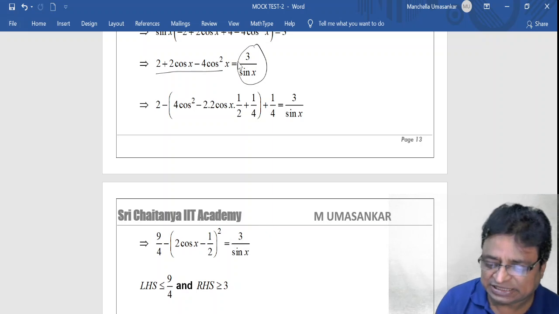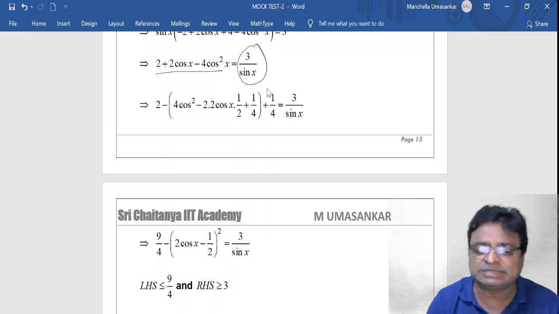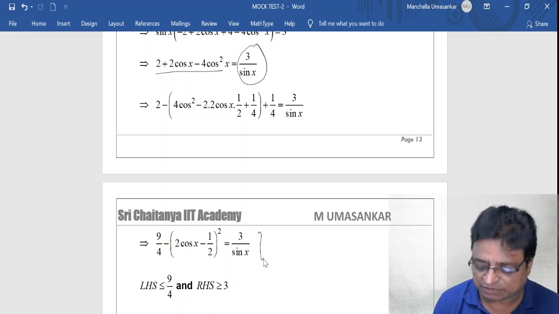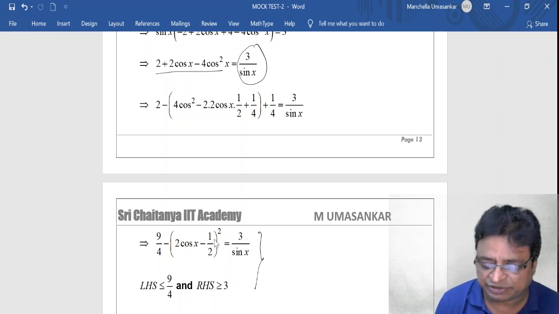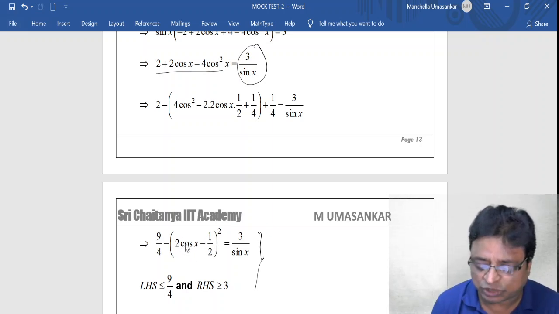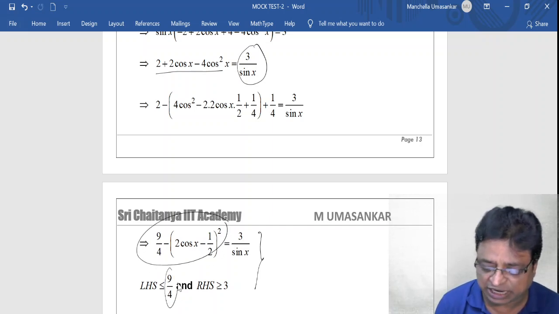See, up to here this is just a simplification of an ordinary equation. Now here the real picture comes. Here, if I observe, we are subtracting some non-negative quantity from 9 by 4. So LHS is always less than or equal to 9 by 4.